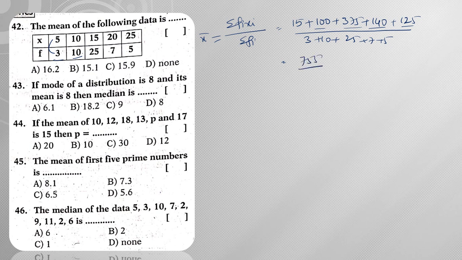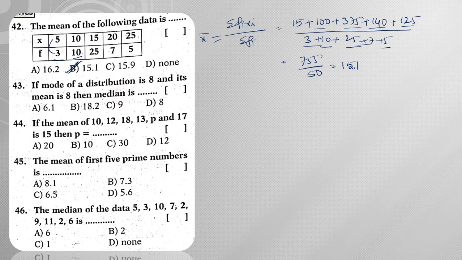So 755 divided by 25 plus 5, 30, 40, 50. Now if you observe carefully in 5 table, 5 ones are 5, next 5 5s are 25. Since we are having 50 in the denominator, it will be 15.1.